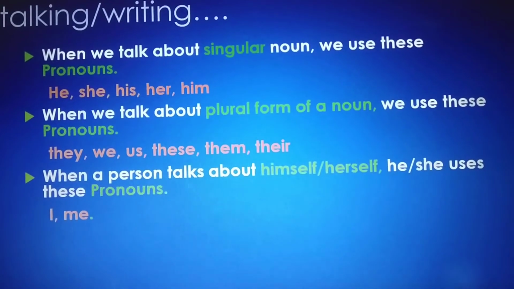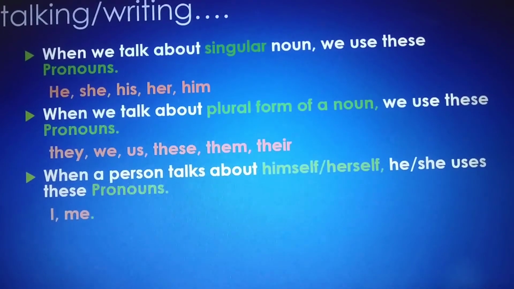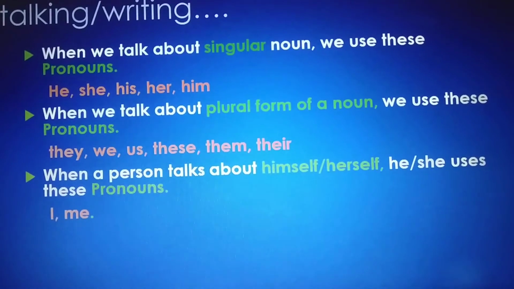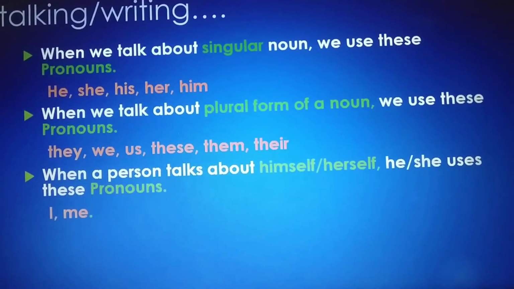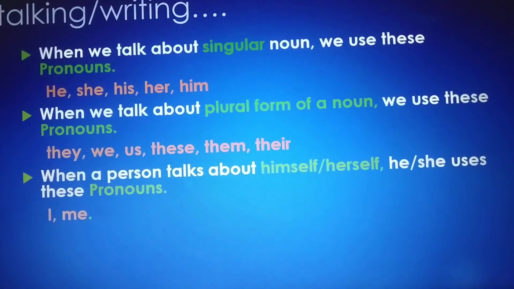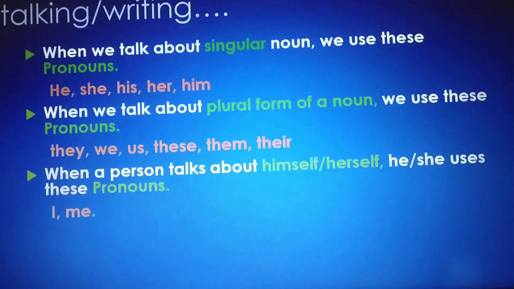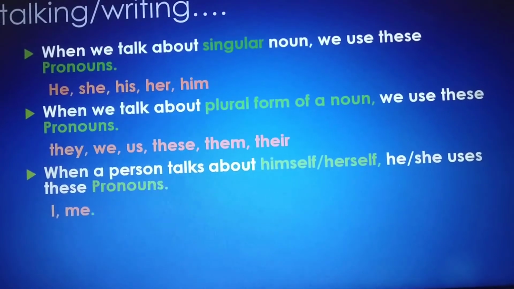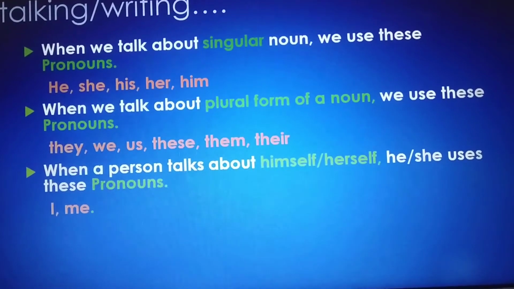So, Rohan has a dog. His name is Rocky. And Tia has a doll. Her name is Minnie. Where to use him? My son's name is Karman. I also call him Cuckoo with love. Okay, so this is how I can use pronouns.